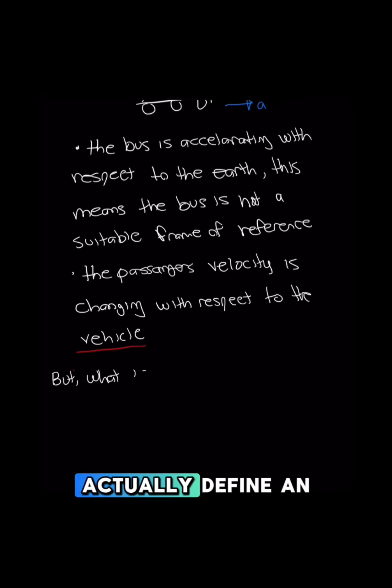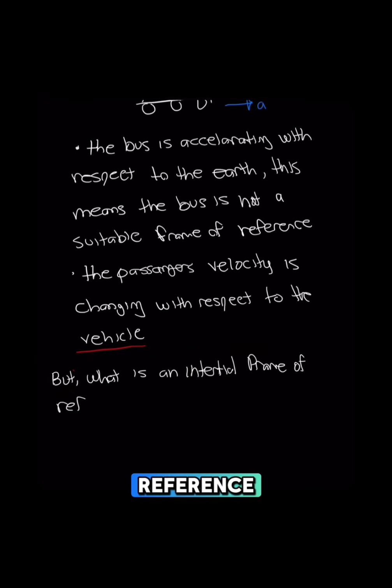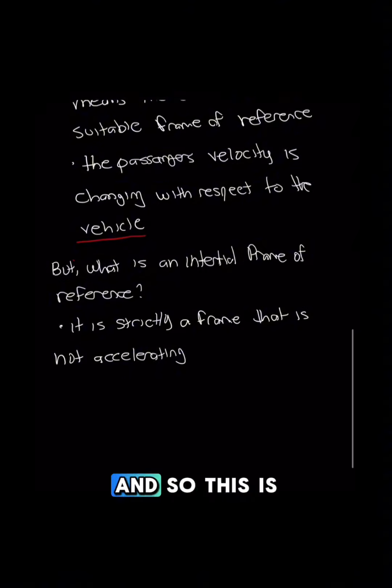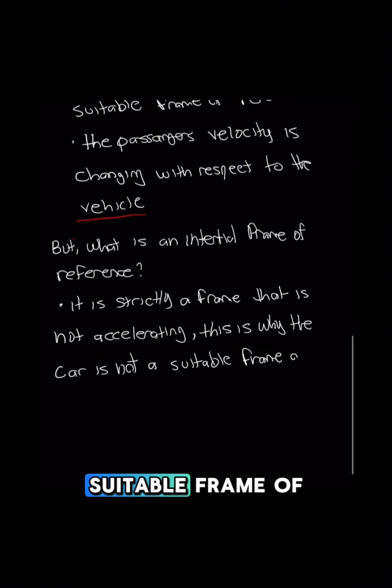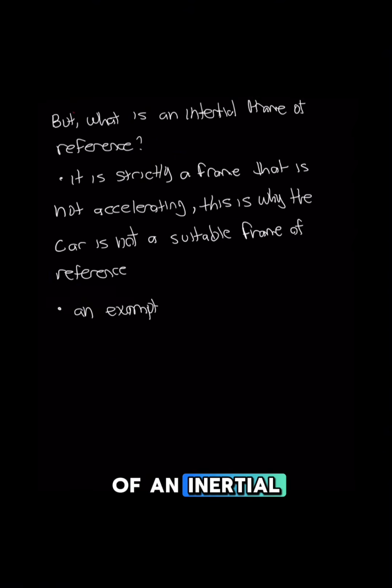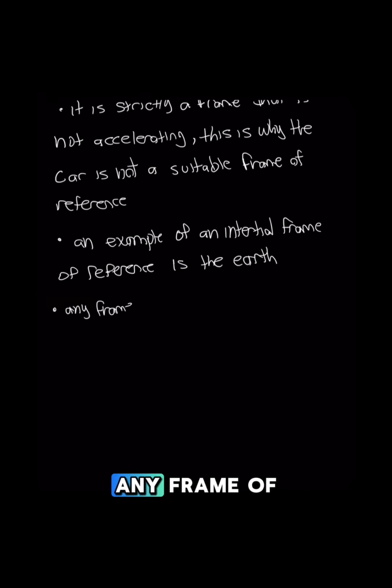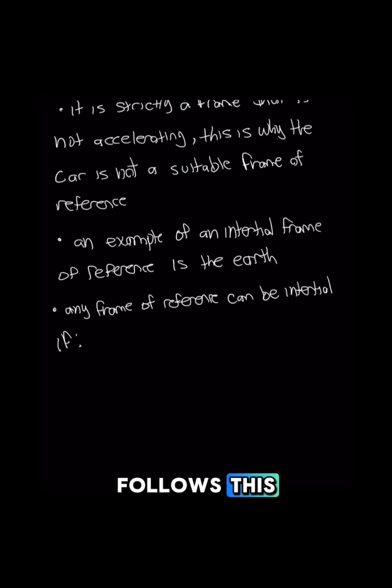So how can we actually define an inertial frame of reference? We can strictly define it as any frame of reference that is not accelerating, and so this is why the car is not a suitable frame of reference. A perfect example of an inertial frame of reference is the Earth, because it's not accelerating. To define this more generally, any frame of reference can be inertial if it follows this criteria.